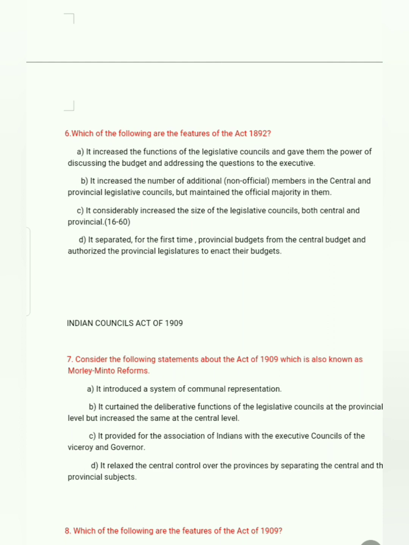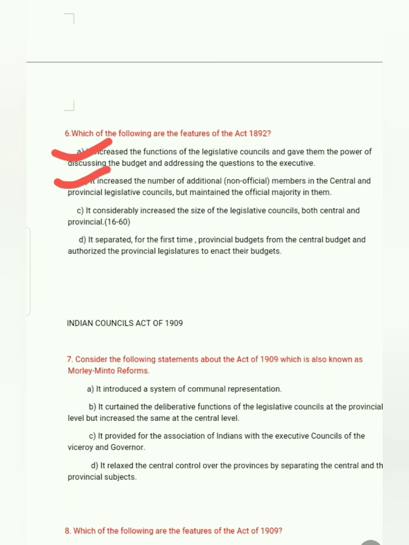Next, which of the following are features of the Act of 1892? First, it increased the functions of the Legislative Council and gave them the power of discussing the budget and addressing questions to the executive. Absolutely correct. Next, it increased the number of additional non-official members in the central and provincial legislative councils but maintained the official majority in them.